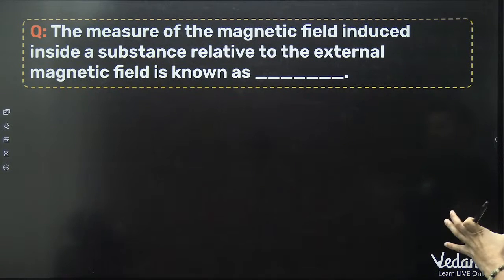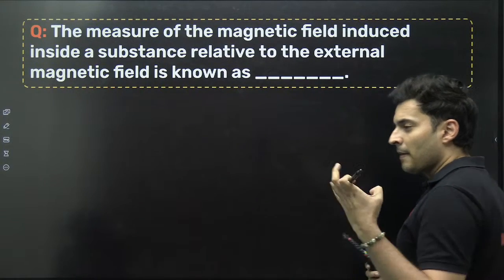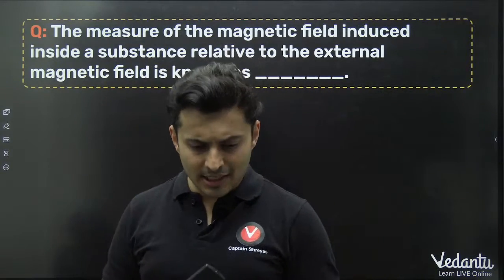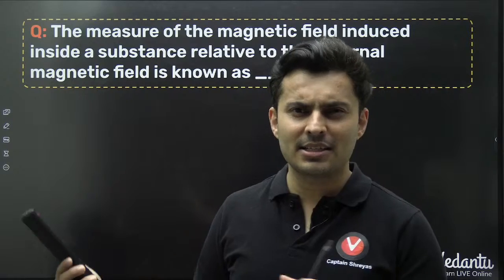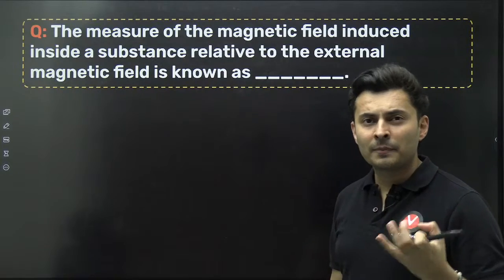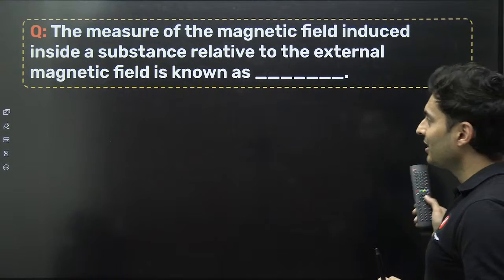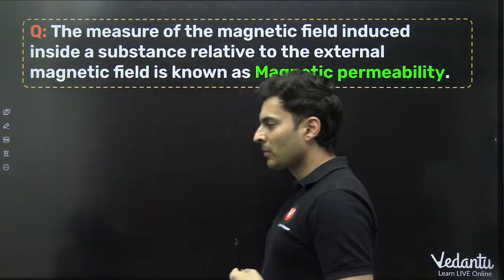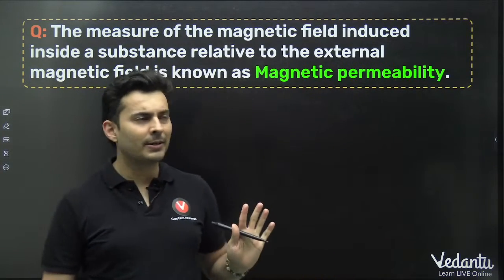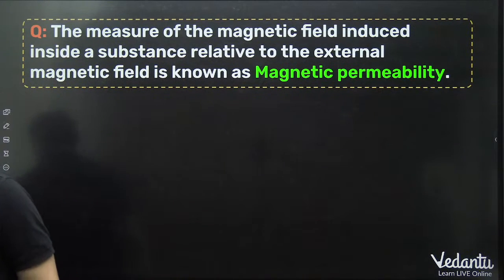The measure of the field induced inside a substance relative to the external field is known as. When you take an external field and pass it through an object, the field can increase or decrease, depending on the type of the material, whether it is dia, para or ferromagnetic. So what is that quantity which tells you how permeable that material is towards the magnetic field? That is called magnetic permeability. You can also use other factors like susceptibility and relative permeability. That is also correct. Even relative permeability will work.